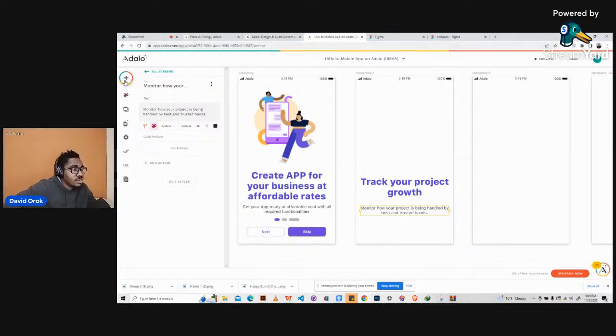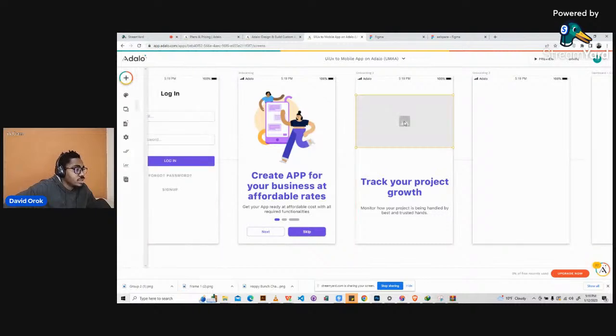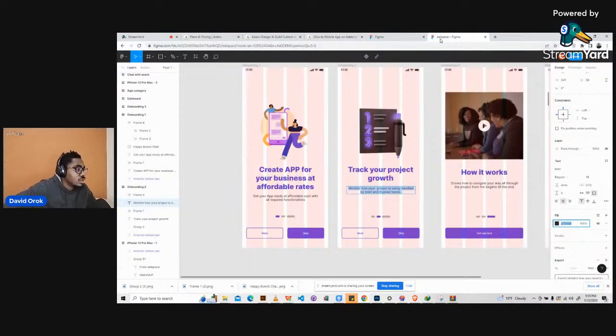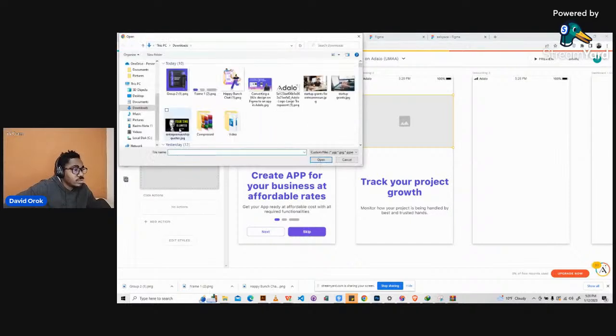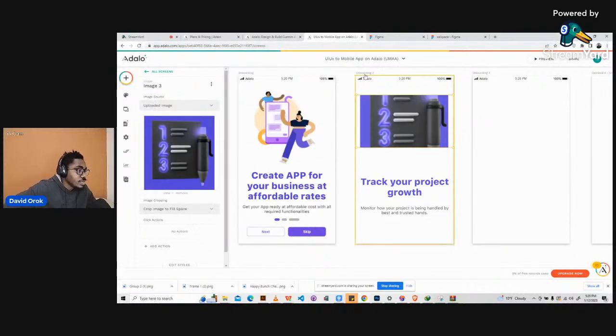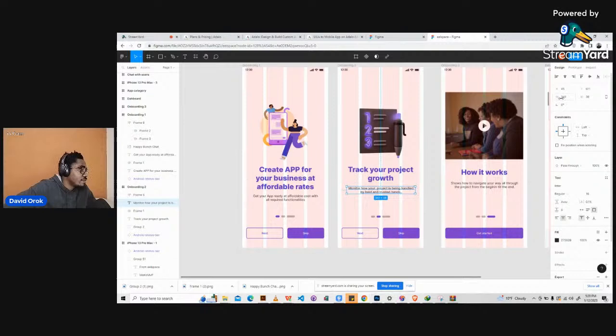So we bring the image now. Click on add component, click on image, and drop it here. We want to bring in the image just like we have it here. We have already downloaded it. So we'll click on it, select image source, go to upload, click this to choose image, then click on the image itself, and then click open. Just like we did the other time, go back to the design, click on the image, and look at the dimension of the image. So we have that the width is 341 and the height is 38. So we do the same thing here.